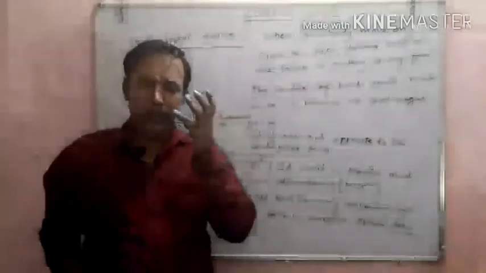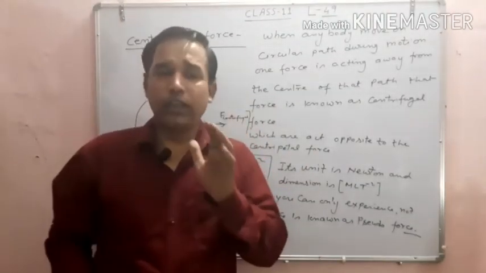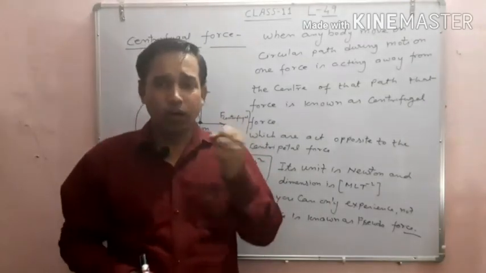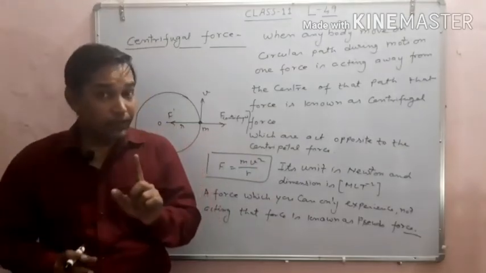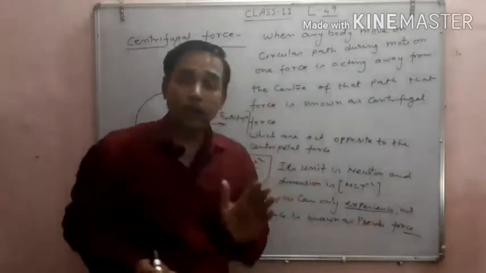So in this topic, a very important thing arises here. Suppose in a class, a number of students are sitting without any teacher, they make too much sound. So you can hear the noise.